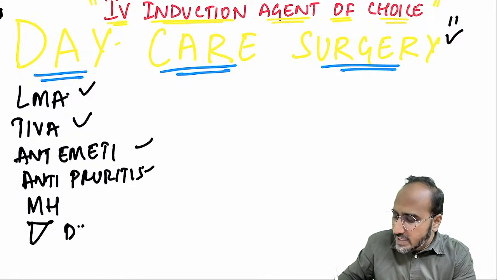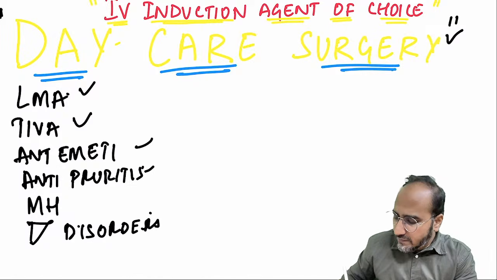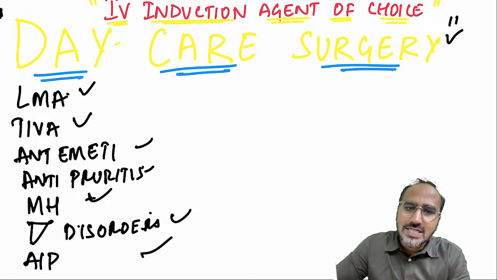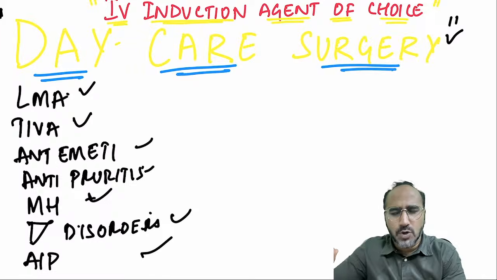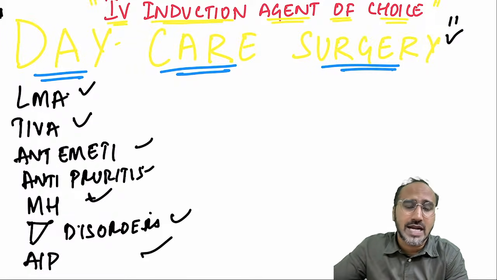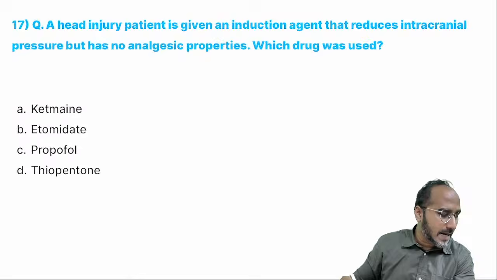It can be safely given in liver disorders and it is free from the side effect of acute intermittent porphyria. So basically, guys, if you remember daycare surgery, you will remember all these things. Propofol is the IV induction agent of choice for daycare surgery, LMA, TIVA, antiemetic, antipruritic, malignant hyperthermia, liver disorder, and acute intermittent porphyria.